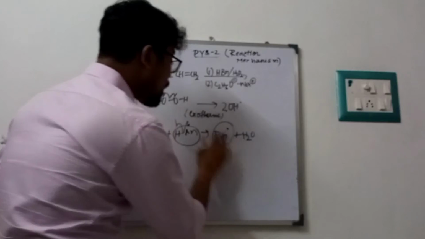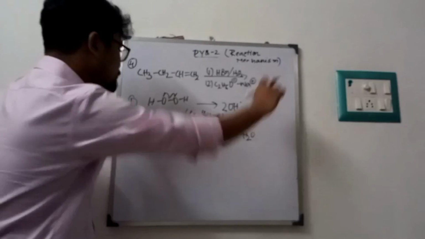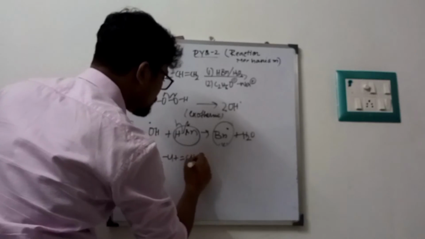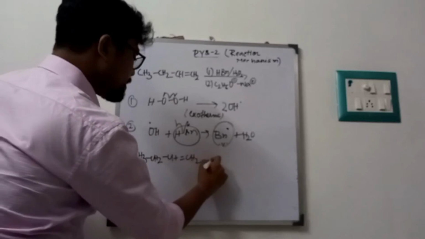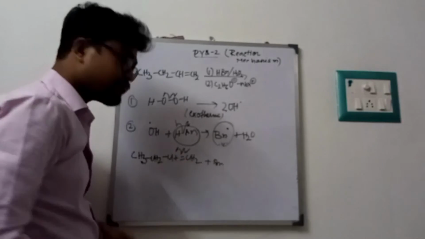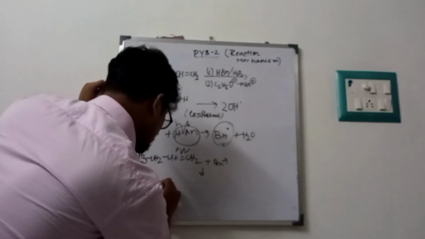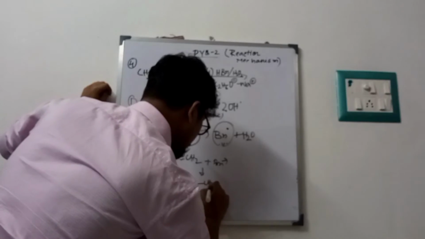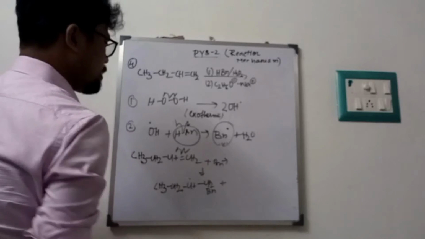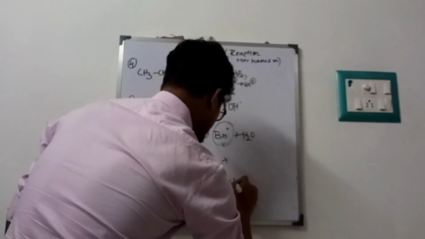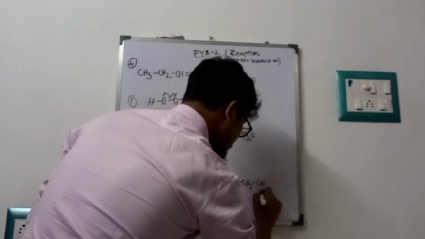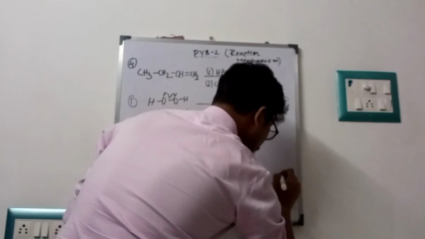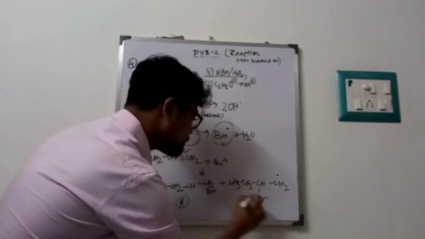So bromine radical will form. Again a radical mechanism. After that, what happened? We have CH3, CH2, CH double bond CH2. Now this bond will also break. Now which radical will form? Look very carefully. CH3, CH2, CH dot, CH2Br, and again CH3, CH2, CHBr, and CH2 dot will form here. These are the radicals. So this is A, this is B.